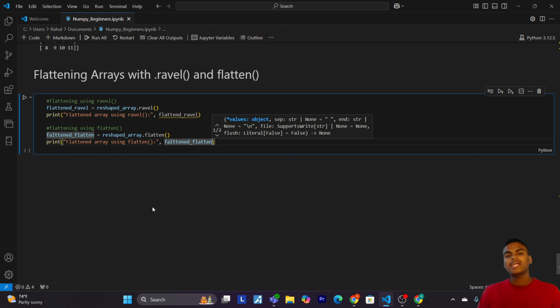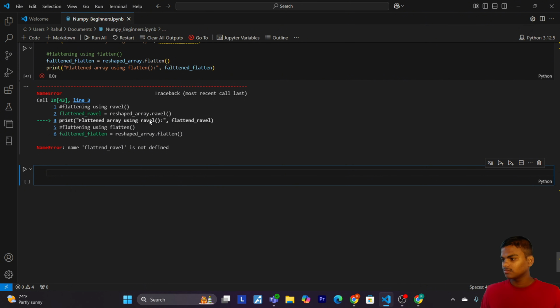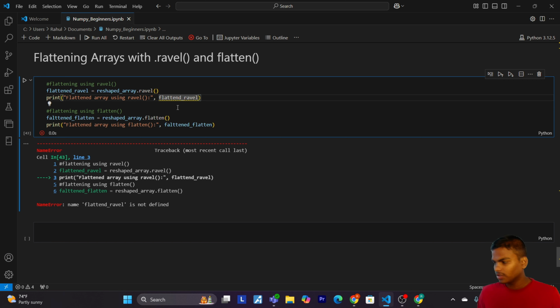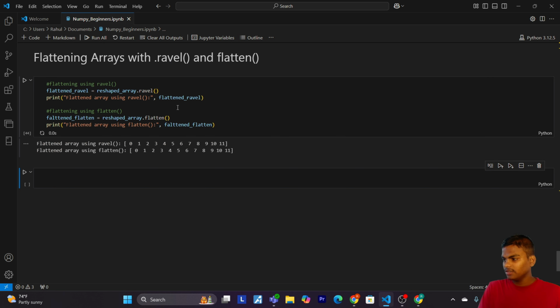Okay, so it's time to run the cell. Is not defined. Let me check. Flattened ravel. Okay, flattened. Now let's run. So here we have our output. The dot ravel method creates a flattened view of the original array. Any changes to the flattened array will affect the original array. And the second method, dot flatten, creates a copy of the original array. Changes to the flattened copy will not affect the original array.